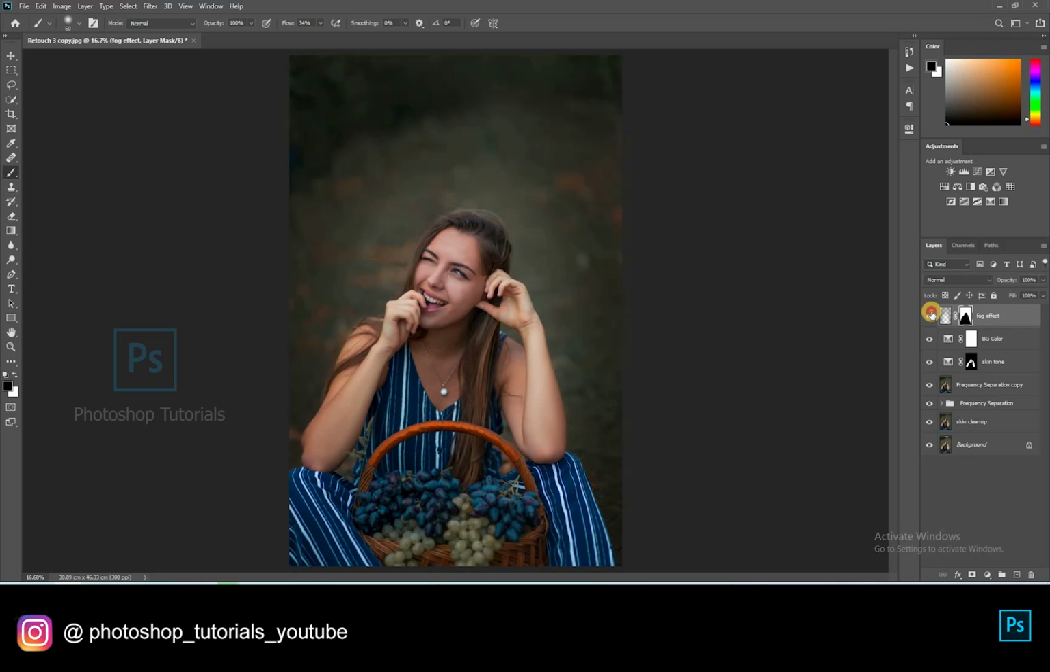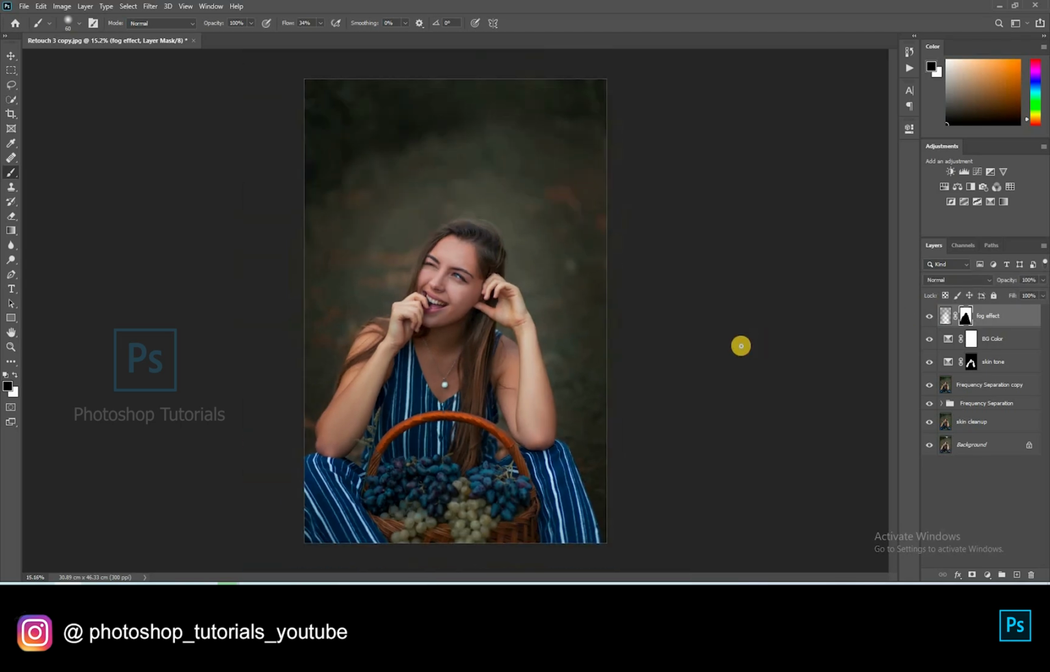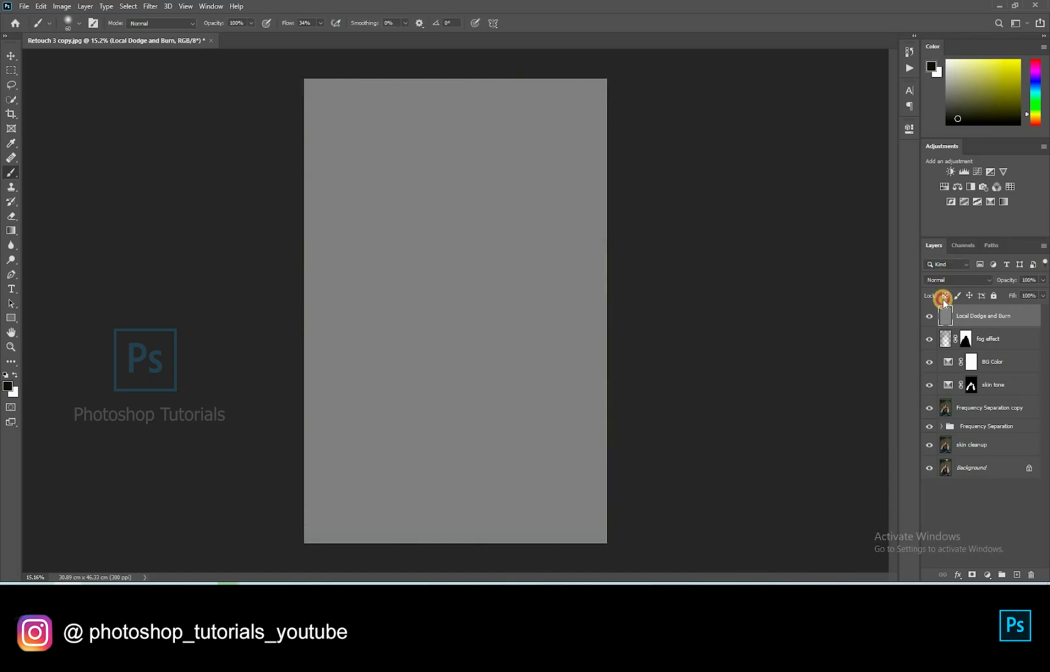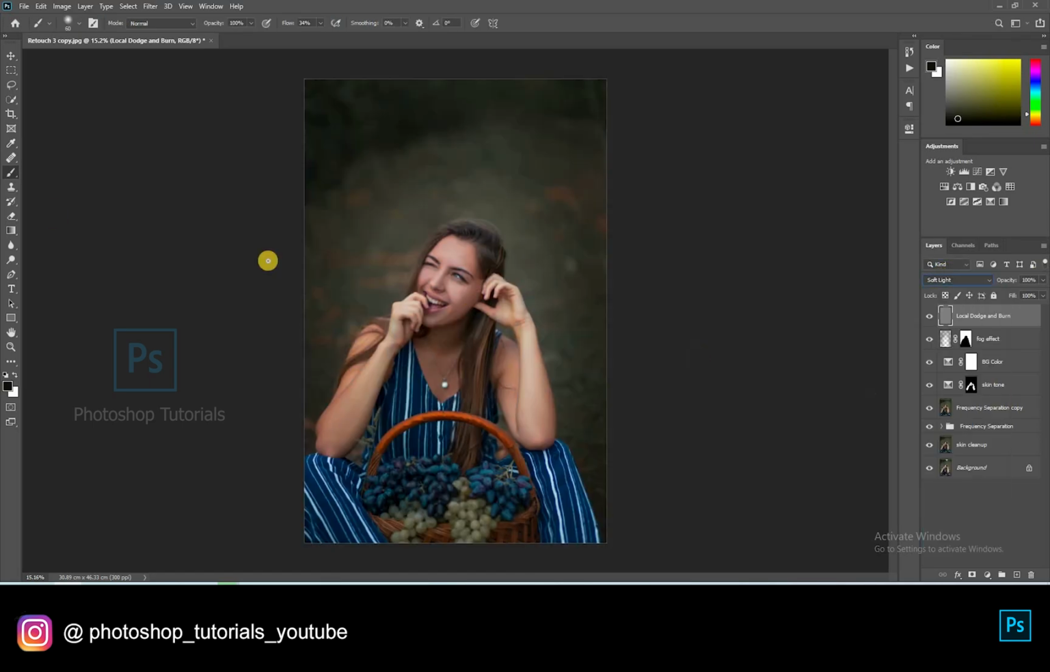Okay, we're done. Now let's do some local dodge and burn. Open a new layer, click on Shift F5. On the dialog box select Contents option and click on 50% gray, blending mode normal and opacity 100%. Hit OK. Turn the gray layer blending mode to soft light.